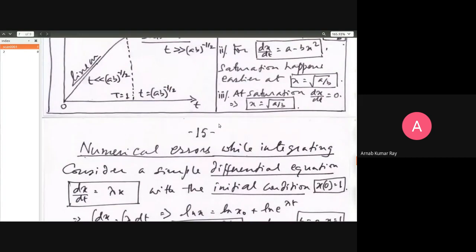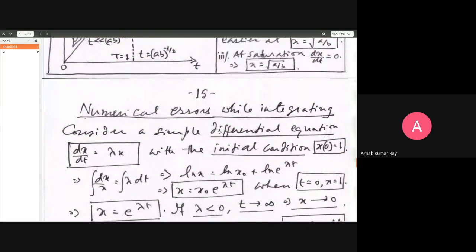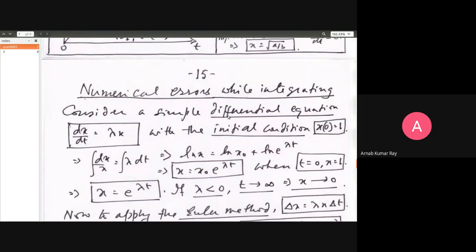Now comes a very important thing. Numerical errors while integrating. For long have I been telling you that step size is very important when you calculate something, when you evaluate something. Let us see what I mean by that. Here is something, numerical errors while integrating. How should you determine the step size?